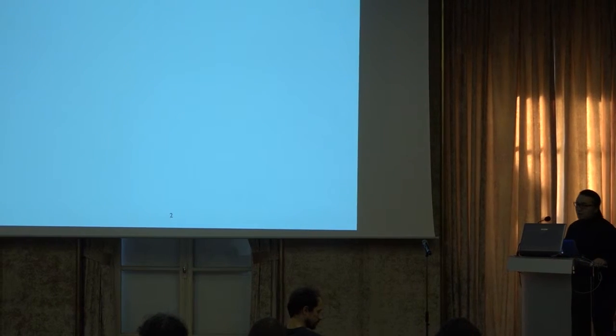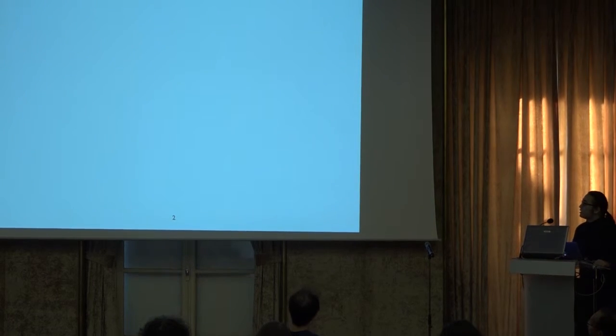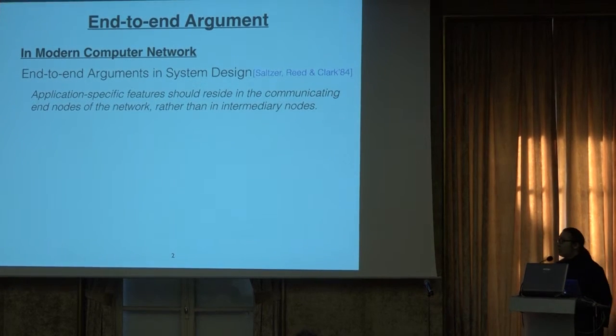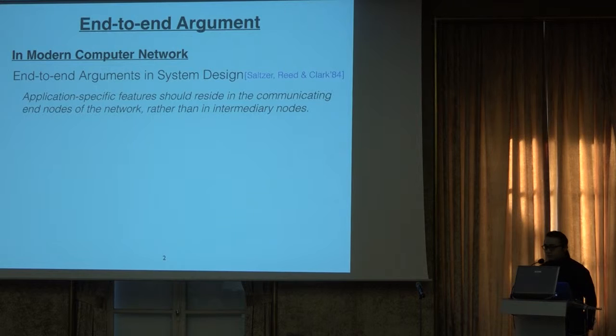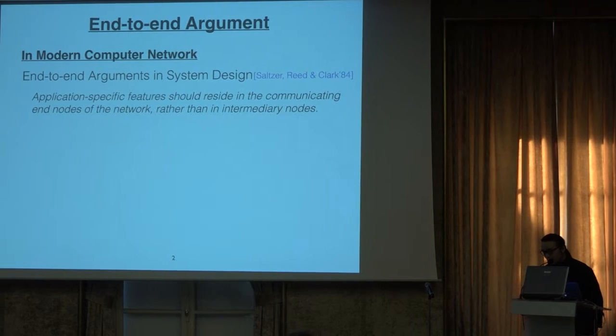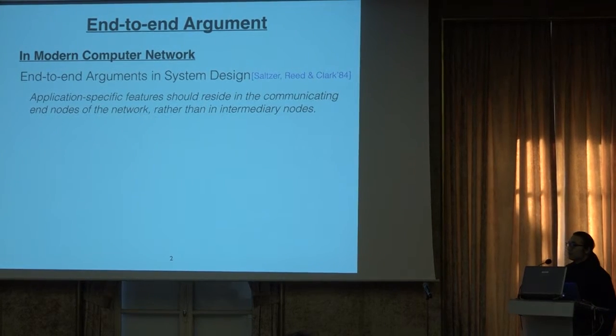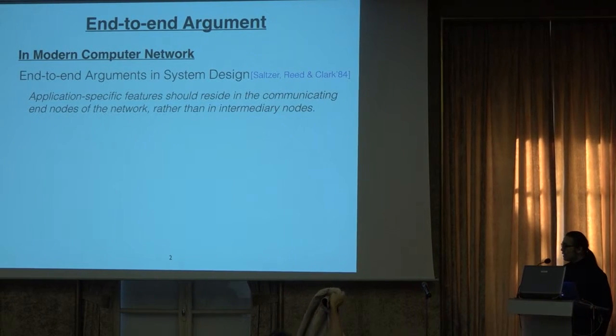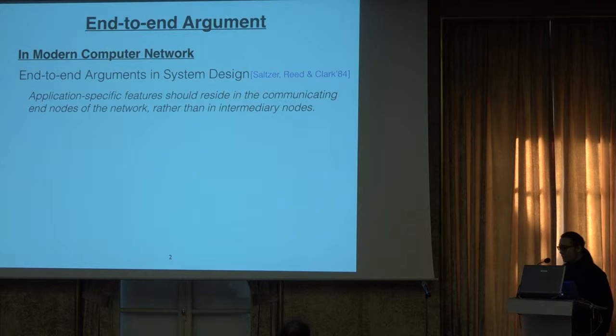So the end-to-end argument is a crucial principle in distributed system design, where it basically suggests that all application-specific features should be implemented at the end node, in other words, by the application, rather than by the central protocol of the network. For example, error correction, ordering, or encryption of the message should be implemented by the applications themselves, rather than being guaranteed by the network.